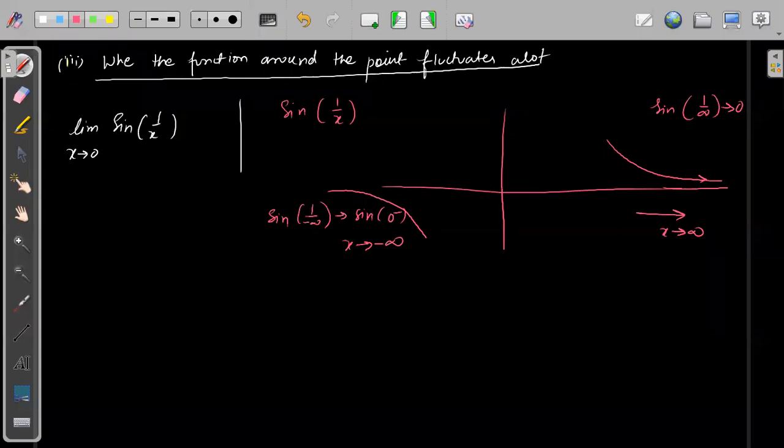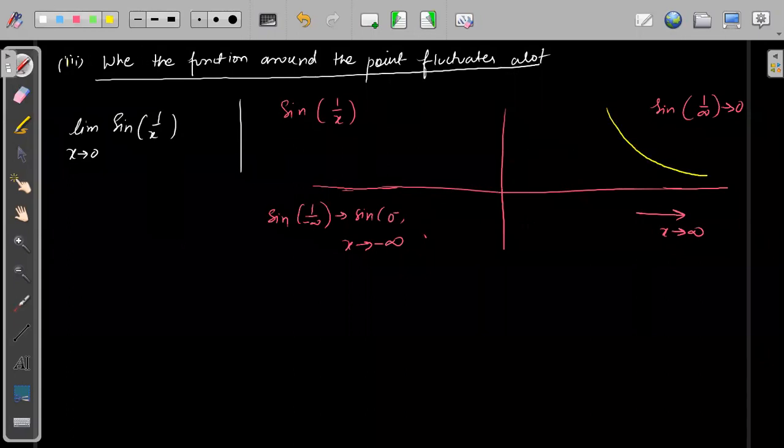This part I hope everybody is okay with. On the right side it will approach 0 from the positive side, and on the left side it will approach 0 from the negative side. Let me draw with some other color: like this on the right side, like this on the left side, right?